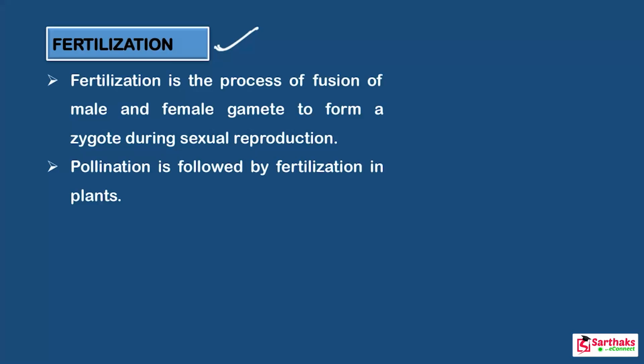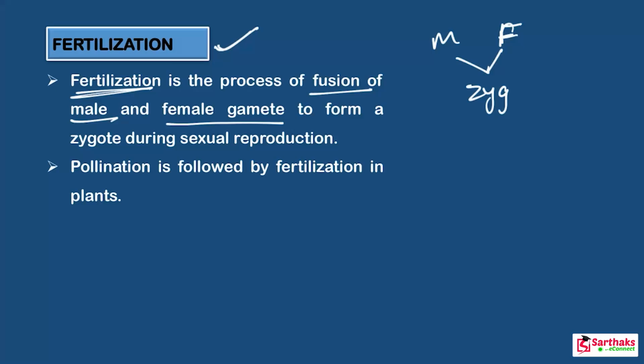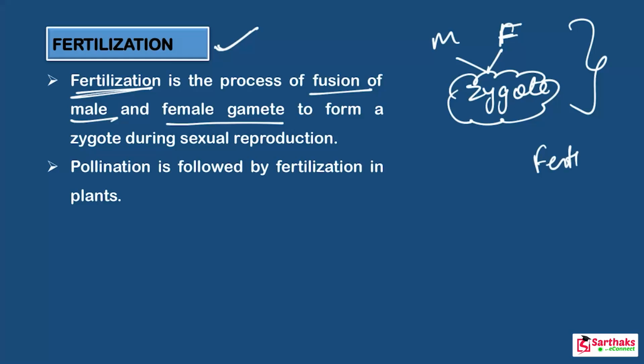Got it? So basically, what is fertilization? This is a fusion of the male and female gamete. Here there is a male gamete and a female gamete. Both of these get fused together, and they form a new cell which is known as the zygote. This process is known as fertilization. Actually, fertilization is followed by pollination in plants.